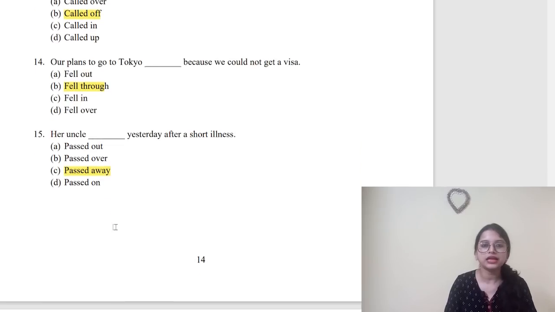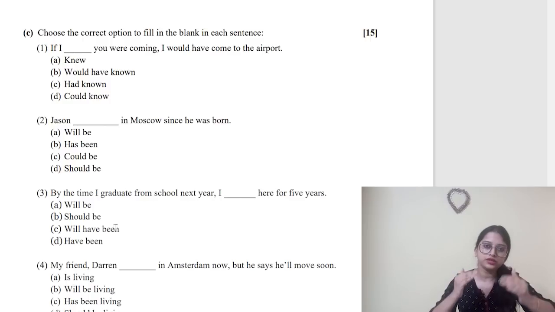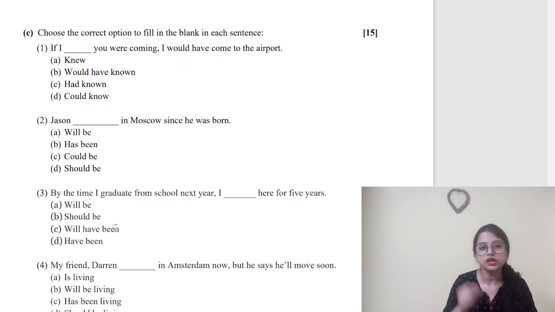Next, coming to the last part where you got the big paragraph, it is now broken into lines and four options are given to you so that you can mark the correct one. So this is tense, use the proper type of verb. So verb form. Choose the correct option to fill in the blank in each sentence. If I knew you were coming, I would have come to the airport. No. If I would have known, just now I told you about the conditional sentence. So we see would have plus verb form. So this side should be past perfect, had known.